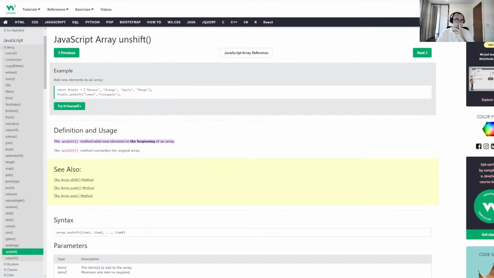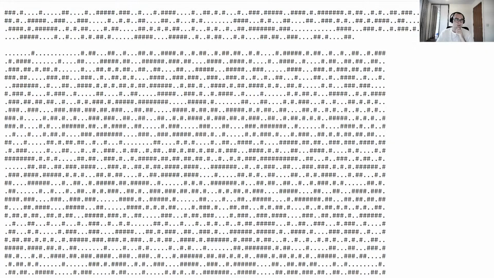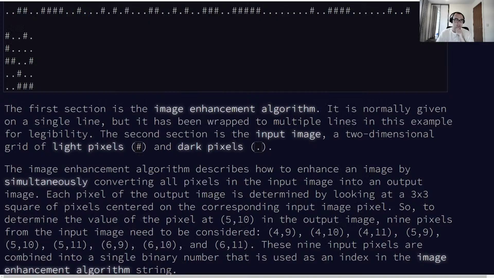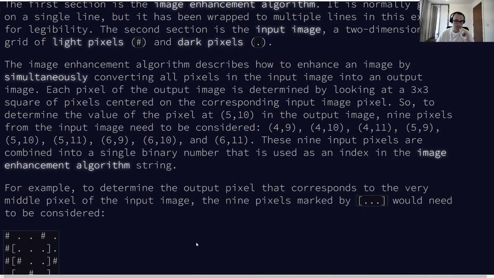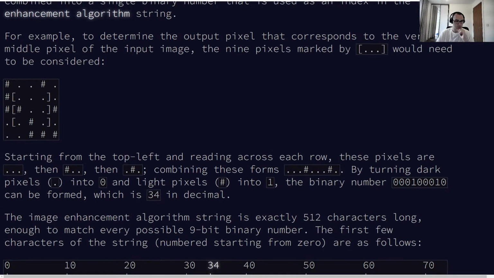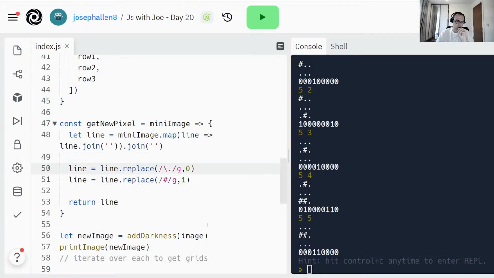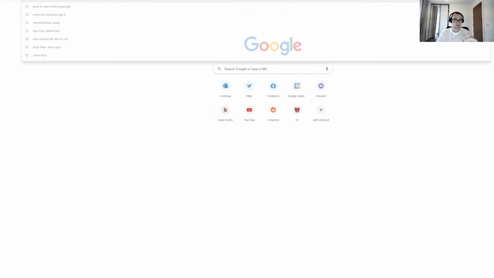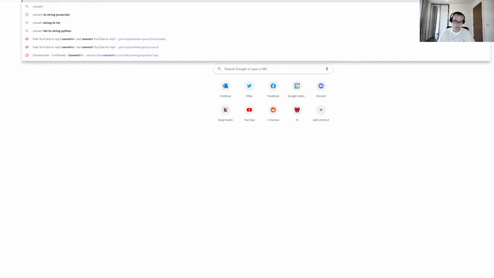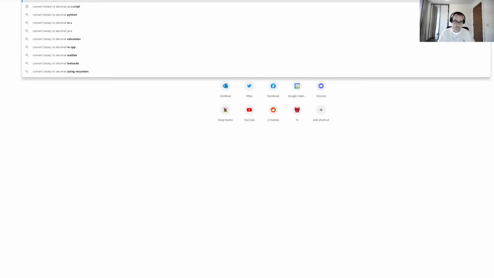Then what am I doing with that? I just wanted to check if I got light and dark pixels the right way around. So dots become zeros, which is fine. Okay, that looks good. Then I need to convert that into decimal, so convert binary to decimal JavaScript.